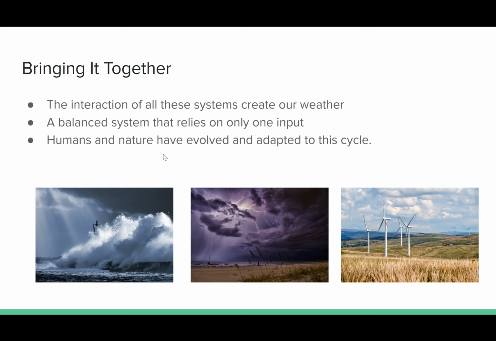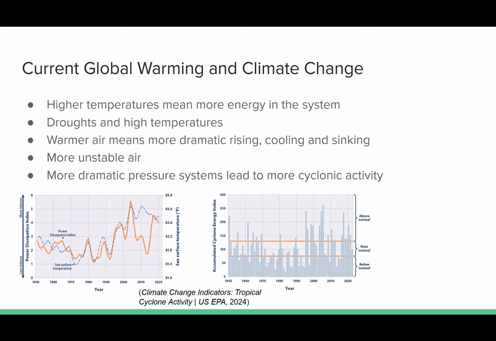If this cycle were to change, it wouldn't have any effects on the Earth per se, but it would affect the plants, animals, and humans living on the Earth. And that's the important thing to note. As we go into our final slide here, current global warming and climate change. We need to think about how our global warming currently is affecting our weather system and how it's doing that. Higher temperature means more energy in the system. We just physically have more energy on our planet right now than we have in a very, very, very long time. And this can lead to some obvious things.